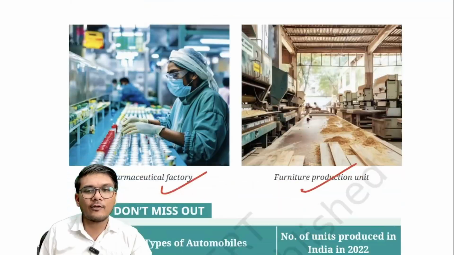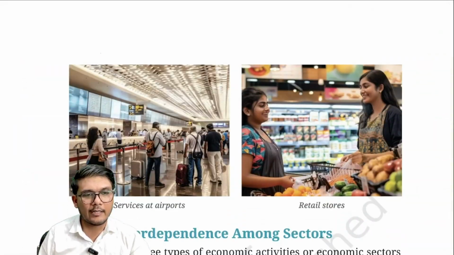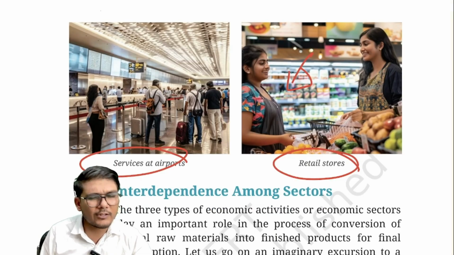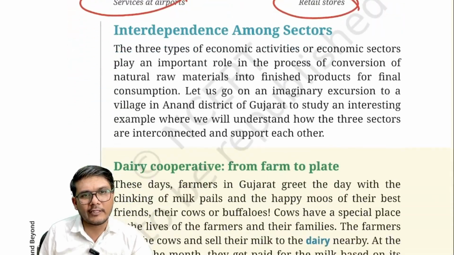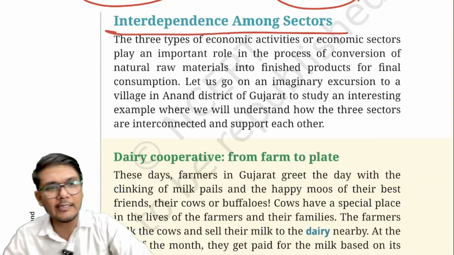So I hope we have a good understanding of the different kinds of activities that are there. Services at airport, at retail stores, so on and so forth. The customer service providers are providing the services over there. Now, once we have understood the three types of sectors, let us now understand the interdependence among the sectors.